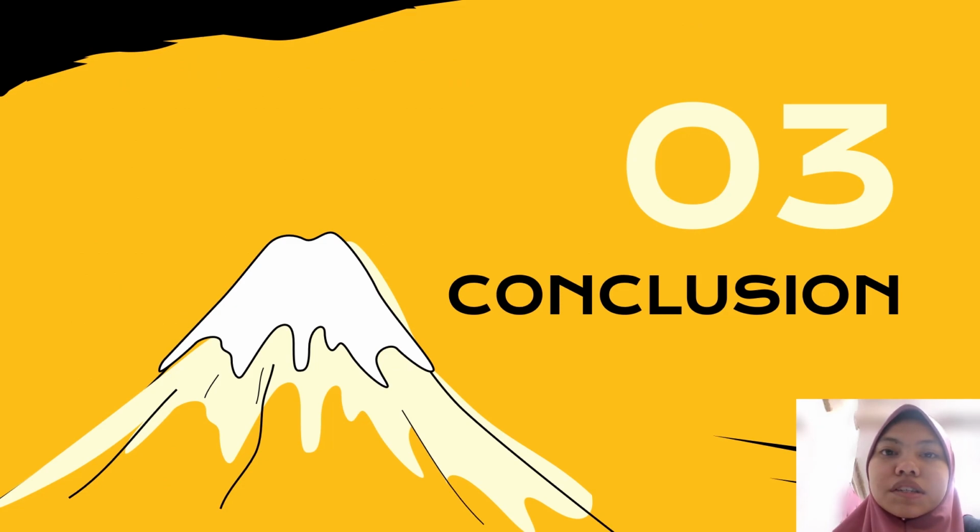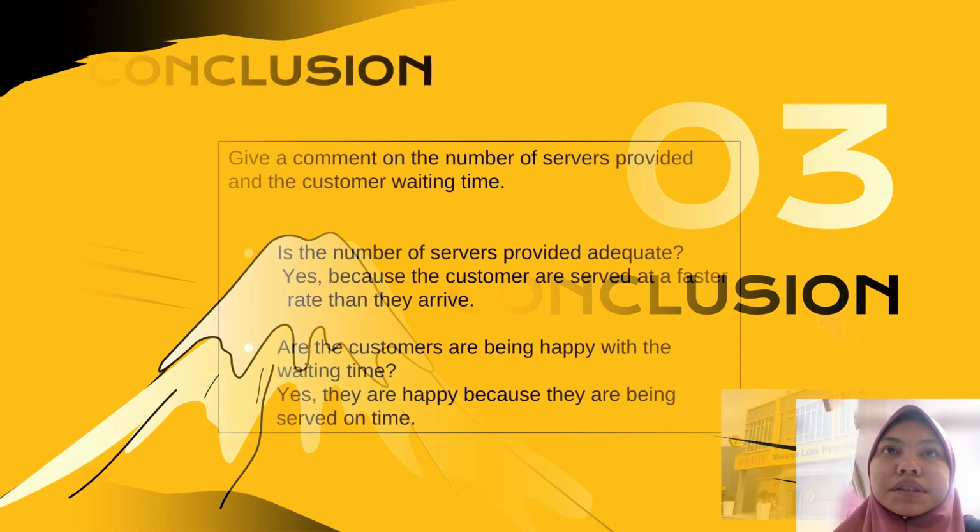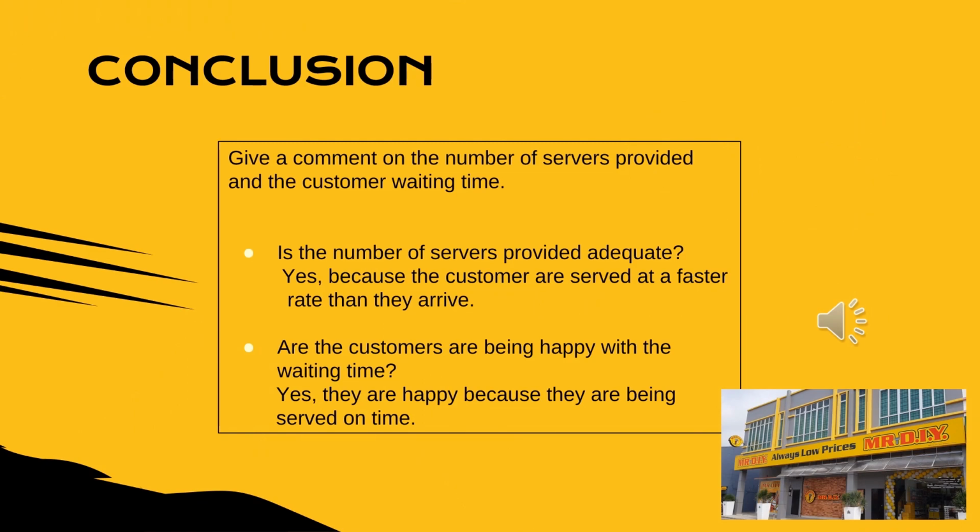Next, the last one is the conclusion. Give a comment on the number of servers provided and the customer waiting time. Is the number of servers provided adequate? The answer is yes, because the customers are served at a faster rate than they arrive. Are the customers happy with the waiting time? Yes, they are happy because they are served on time.